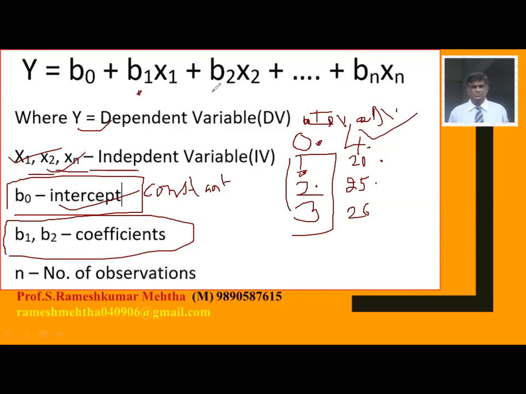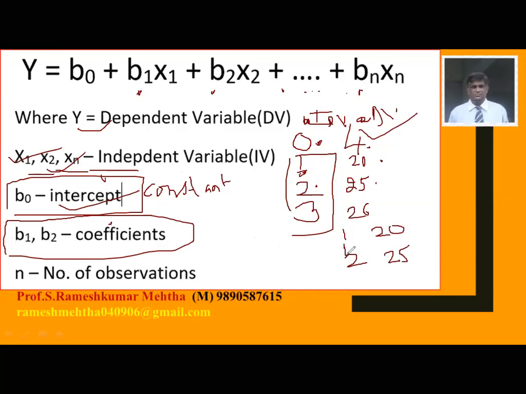So look here, B1, B2, B3, so on and so forth, Bn. Now, what is this? These are the coefficients. For example, there is a formula for finding out the intercept and coefficient, which I am going to show if your time permits. For example, I work for 1 hour, I got 20 marks. If I work for 2 hours, I got 25 marks. Now what has happened?